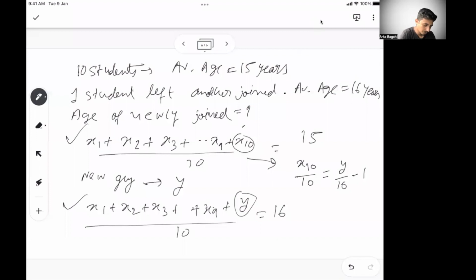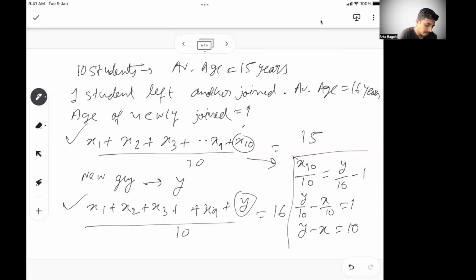So if you see the problem, what we got now is X by 10 equal to Y by 10 minus 1. Now we don't know the value of X. We don't know the value of Y. So in a way, this problem cannot be solved because there are two unknown variables, right? Or what we can say is Y by 10 minus X by 10 is equal to 1, or Y minus X is equal to 10. So we know the gap is 10, but unless I know Y, unless I know X, I'll not be able to solve the problem.